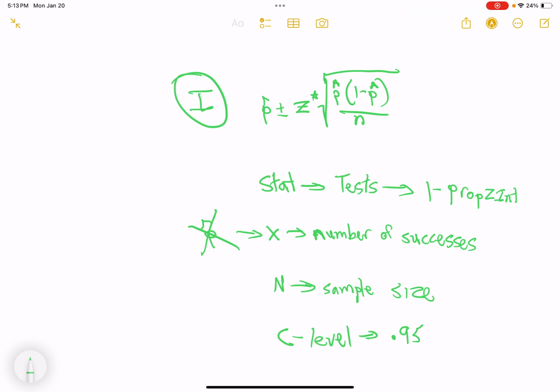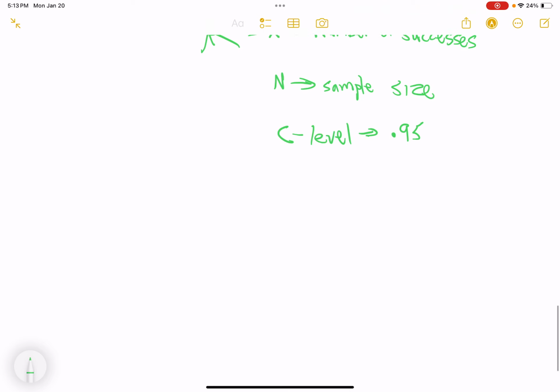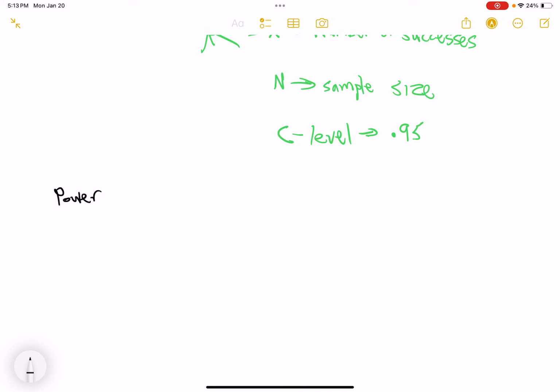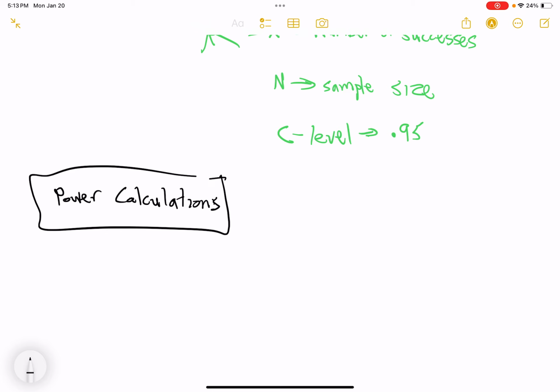And if you can believe it, we really only have two other things to go through. You should read through all the slides to make sure you're comfortable with them. But the two main things left to be able to be comfortable with are as follows. One, power calculations, which I'm going to solve on the left here. And then the other being, make sure you can do finding the Z critical value.